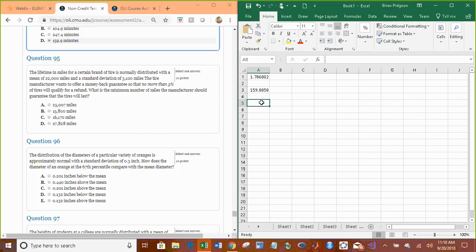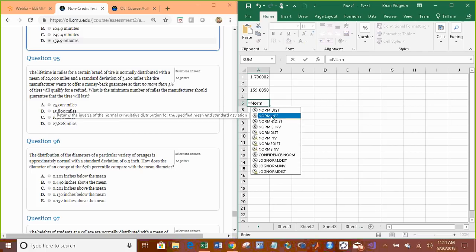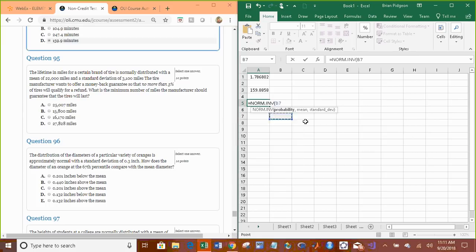So we want to do norm inverse, no more than 3%, so 0.03. The mean is 22,000, standard deviation is 3,100. And we get 16,169 or 16,170.